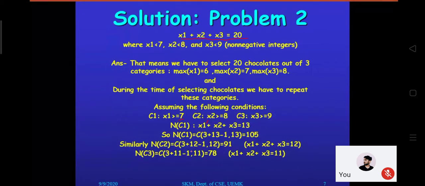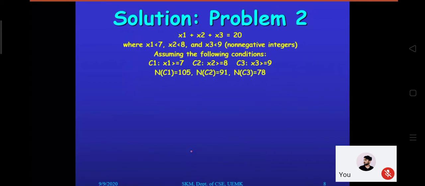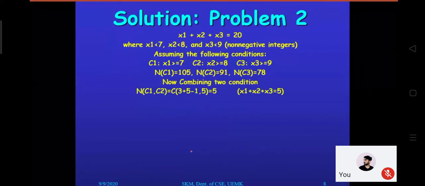That will be your condition. Absolutely correct thing you mentioned. So we are going with the second one right now. So these are the first condition we have considered, and this way we have identified NC1, NC2, NC3. Now combining two conditions. The first equation we can frame, exactly the correct thing he mentioned.